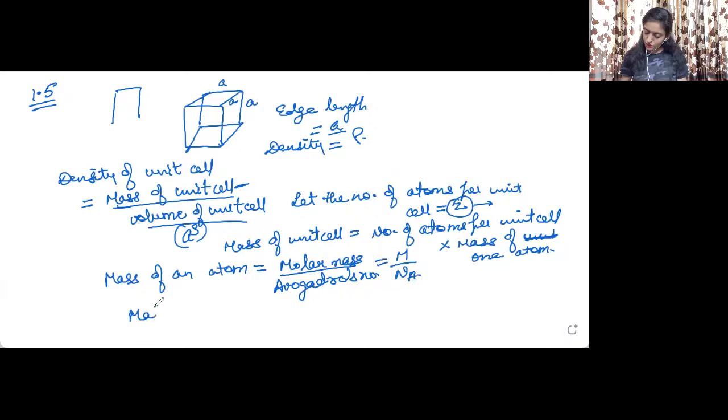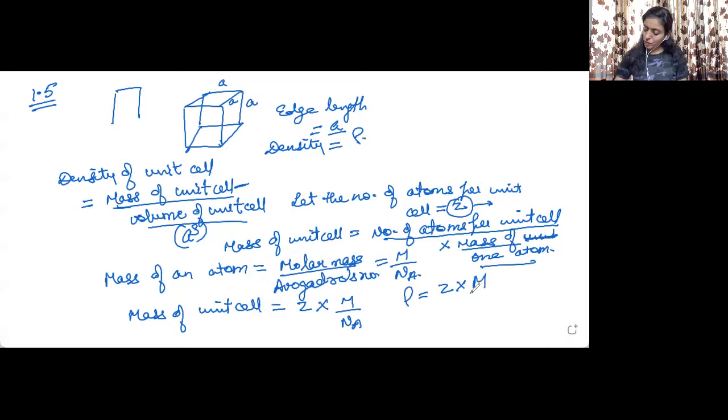So mass of unit cell will be equal to Z, the number of atoms per unit cell, multiplied by the mass of an atom, so it is Z times M upon Na. So we have now everything. We just need to put the values. Density we have considered as rho. Mass of the unit cell is equal to Z multiplied by M upon Na. Volume is equal to a cube.